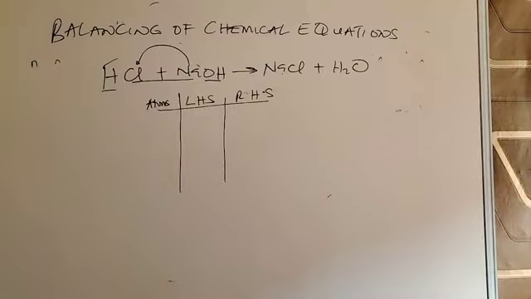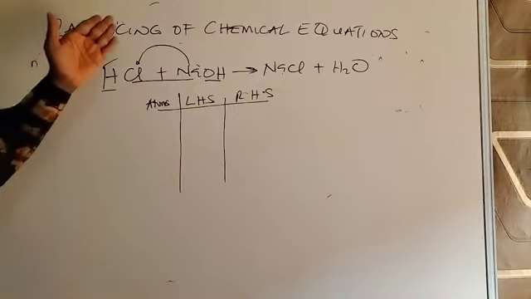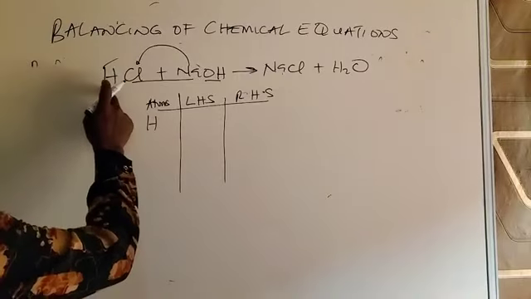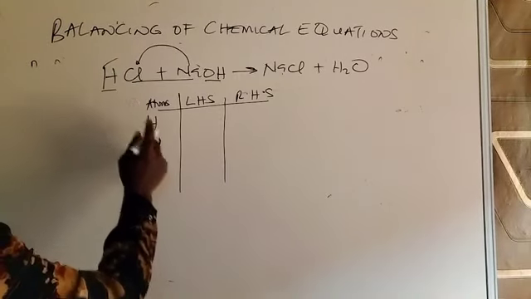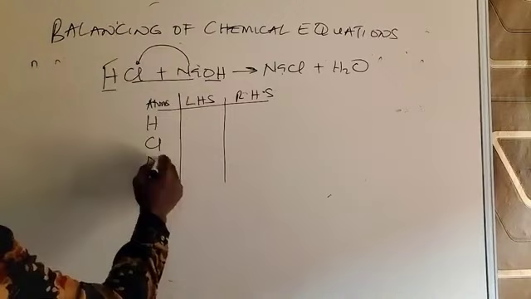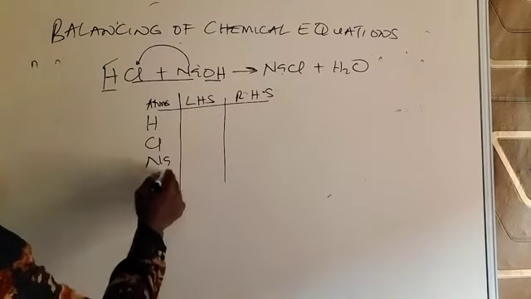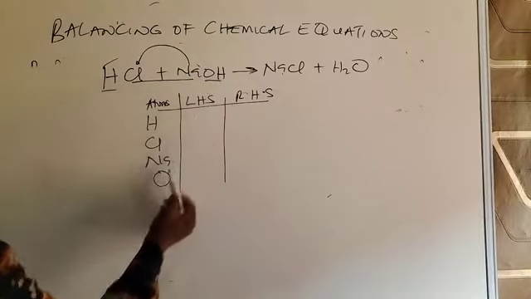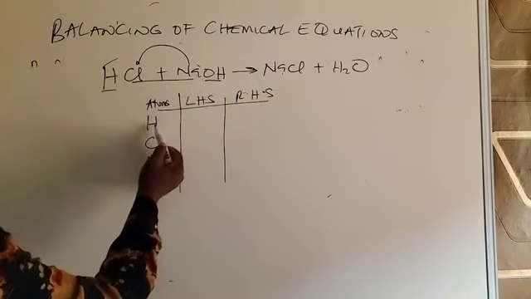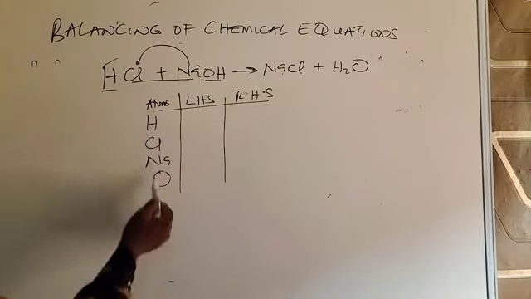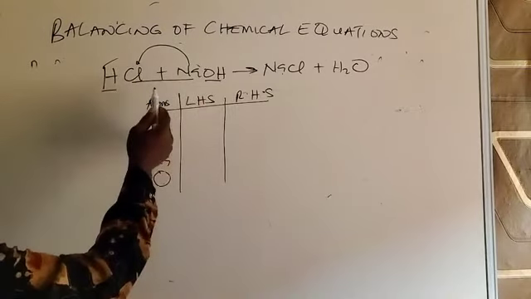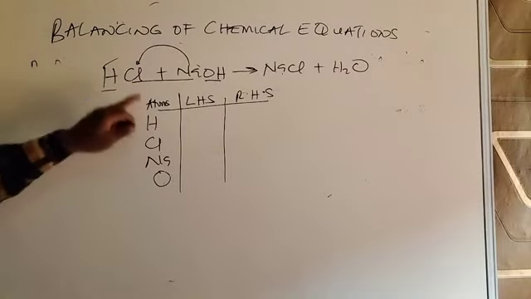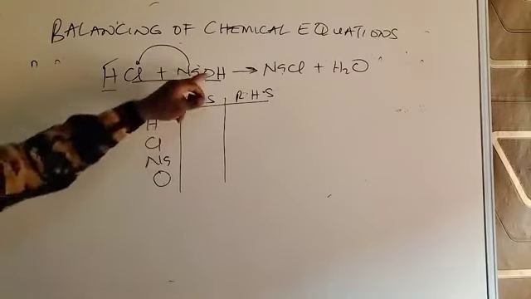What you have to do is write out the elements here. Hydrogen, picking them one by one. Chlorine, separate elements. Sodium, then oxygen. There's also hydrogen, but I'm not going to write this hydrogen again because it had been written before. So don't repeat an element twice, even though it appeared twice, write its symbol only once. So hydrogen again, chlorine, sodium, and then oxygen.